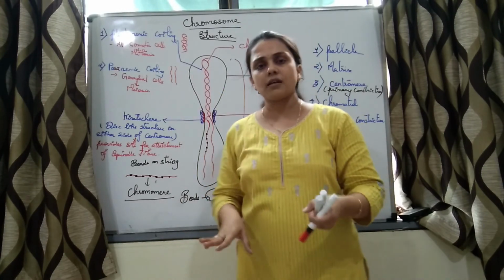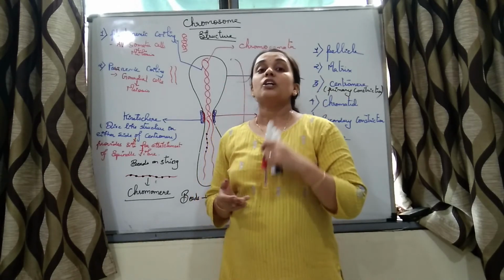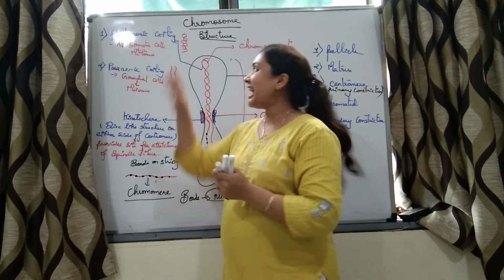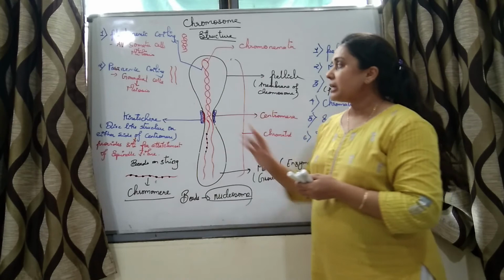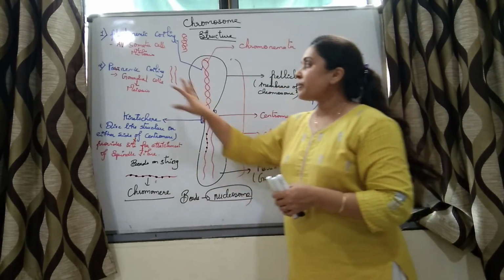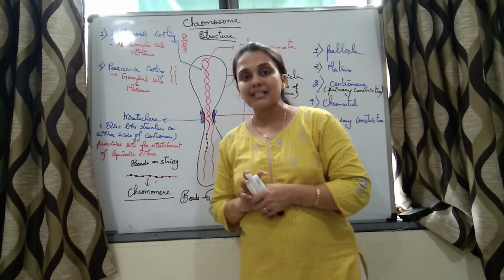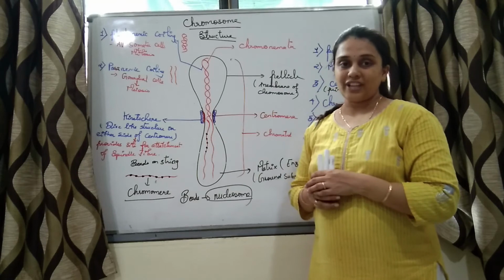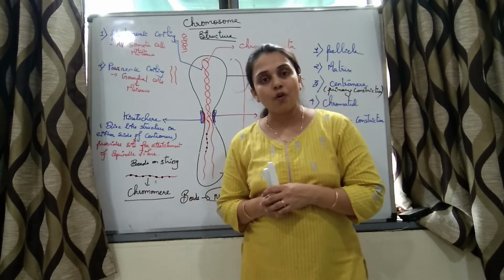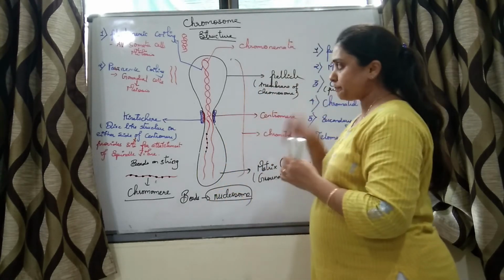What are somatic cells? All the cells of our body except the gonadial cells, that is cells of testis or ovary, are called somatic cells. Plectonemic coiling is seen in somatic cells. Paranemic coiling is seen in gonadial cells, which means the cells of testis and ovary. Testis is a male reproductive organ. Ovary is a female reproductive organ.